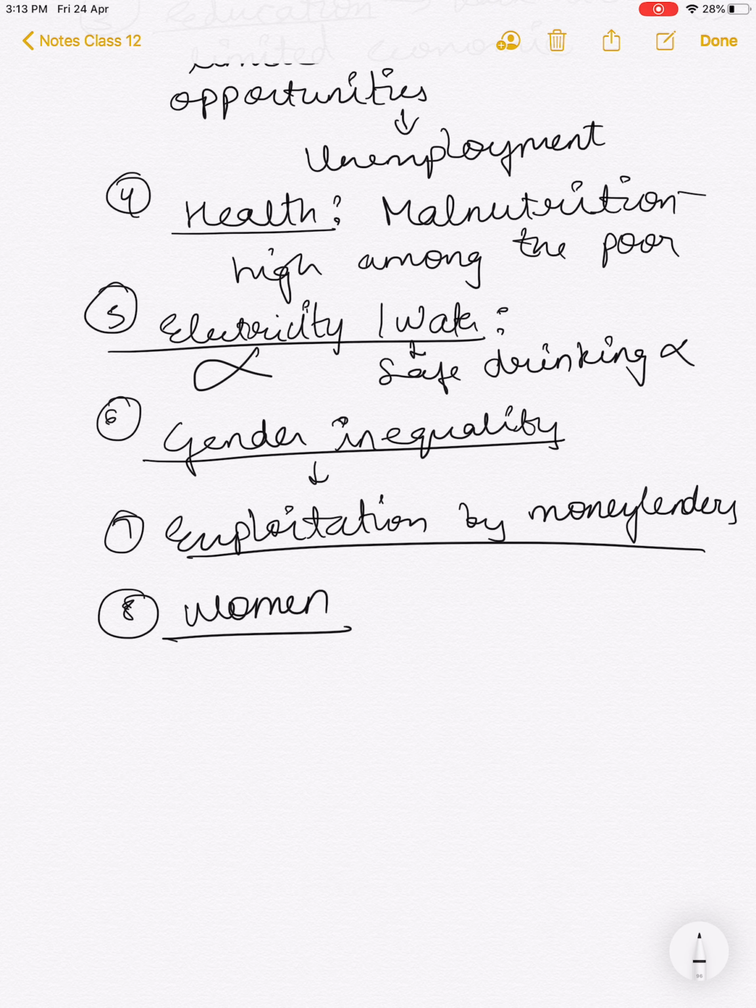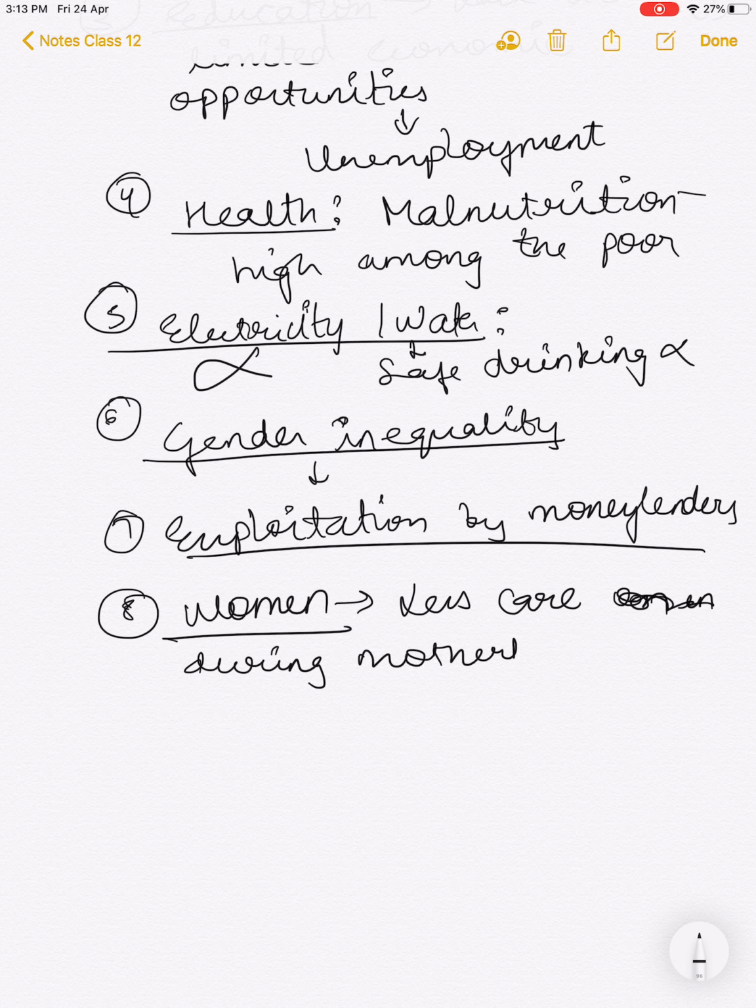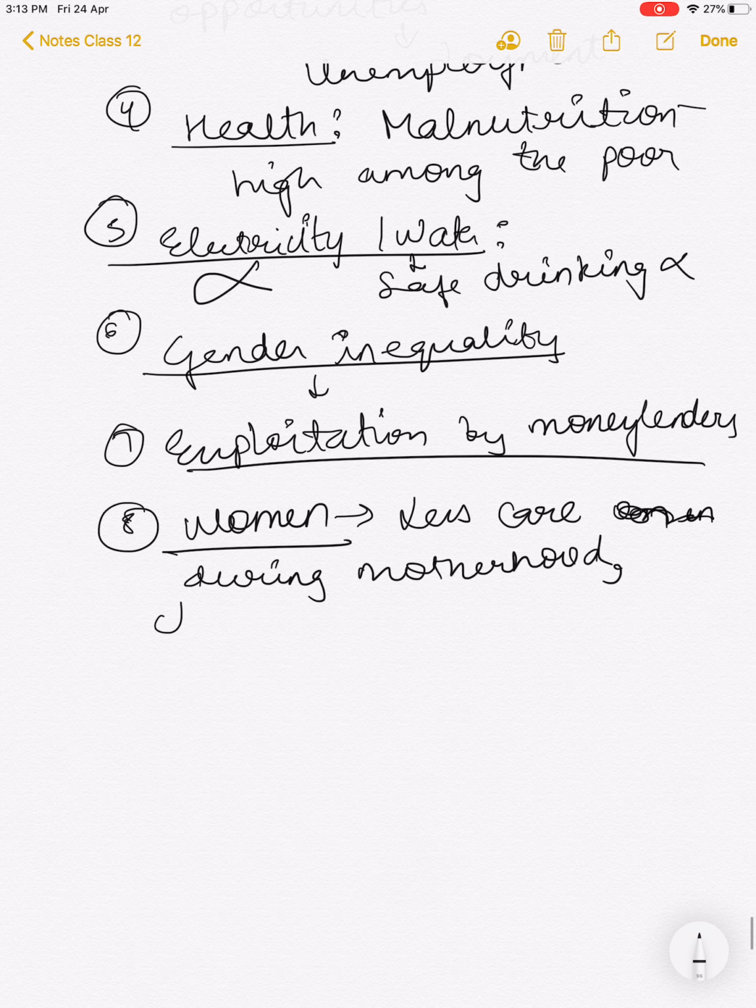So yeah, poor women receive less care during motherhood, and their children are less likely to survive.